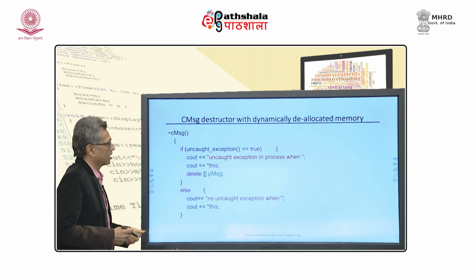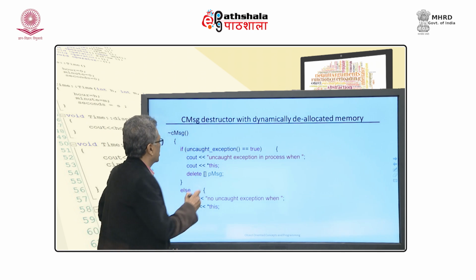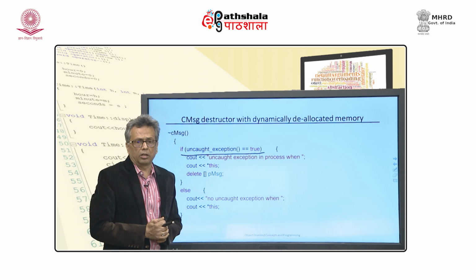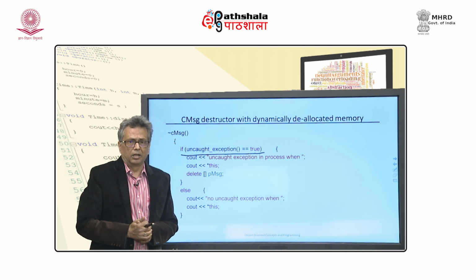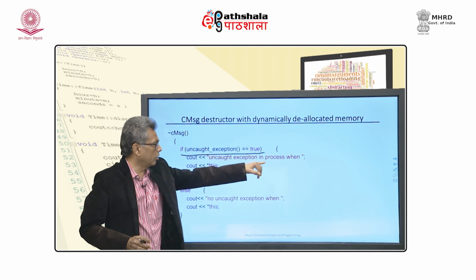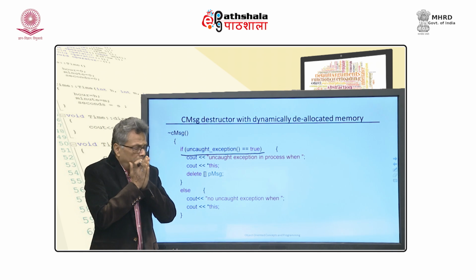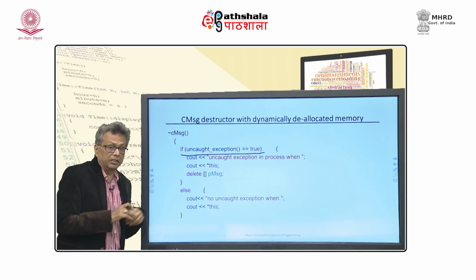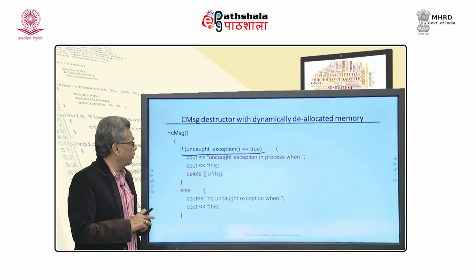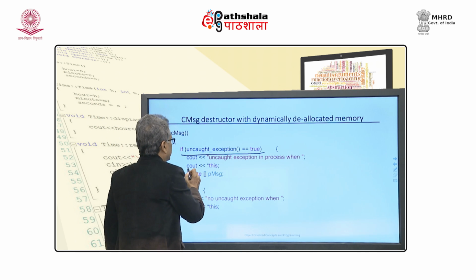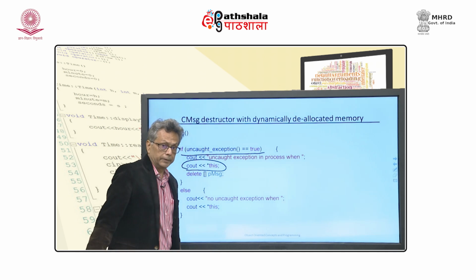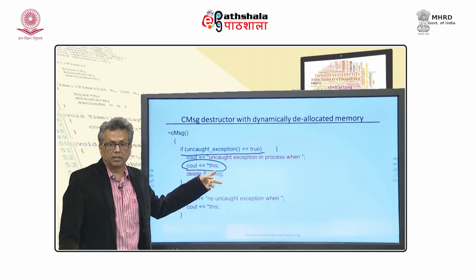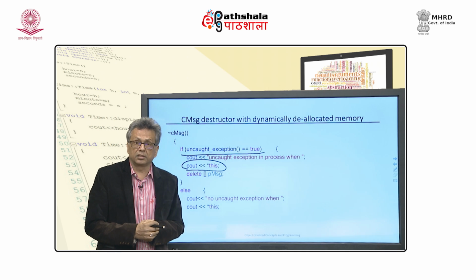Okay, and this is the destructor, and this is where the beauty is. I can say that if there is an uncaught exception which is on, then this uncaught exception is in process, I will display whatever message it is, star this, is the message. Okay. The message is being displayed, and you can see the usefulness of star this in this case.